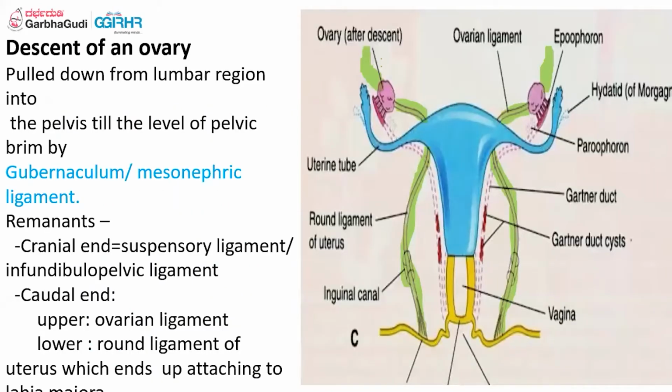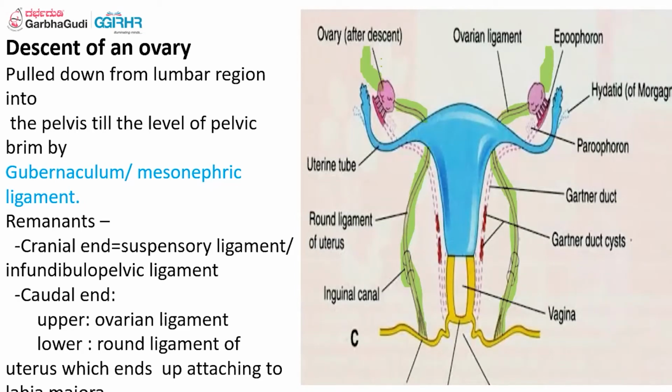Now the descent of the ovary. The green part that you can see is the gubernaculum. That is the mesonephric ligament. Now what happens as it pulls down the ovary, we have the cranial portion of the gubernaculum and the caudal part of the gubernaculum. The caudal part of the gubernaculum attaches to the lower pole of the ovary, touches the uterus just below the fallopian tube, and comes down and attaches to the urogenital part, which in future becomes the labia majora.